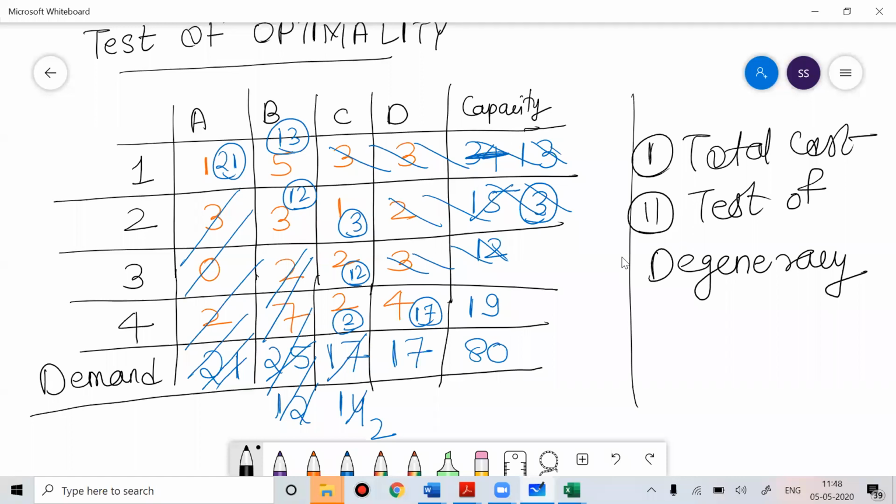Okay, this much done, everyone. Anyone have doubt till this much? Anyone, any doubt till here? Anyone have any doubt? Anyone want to ask anything?